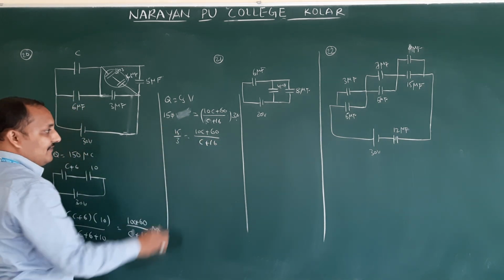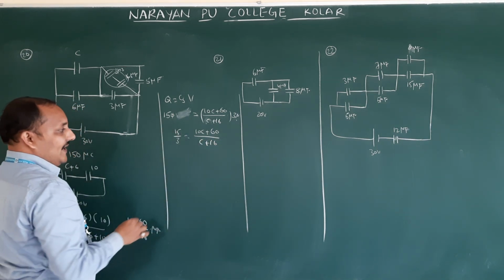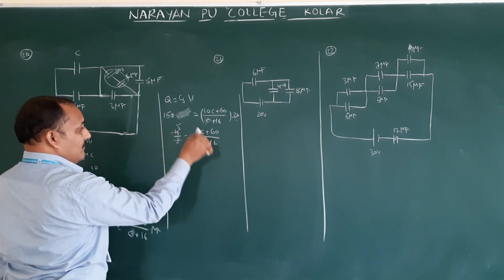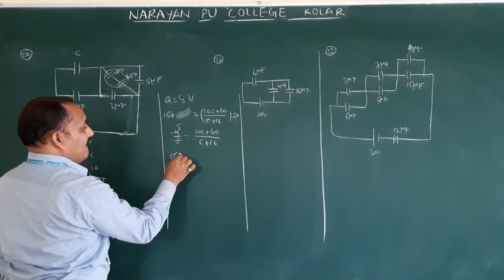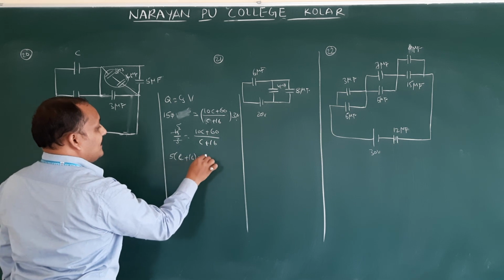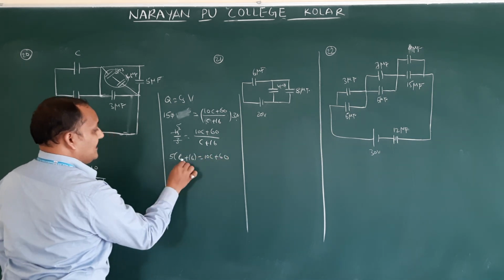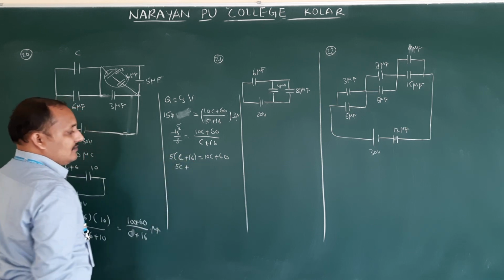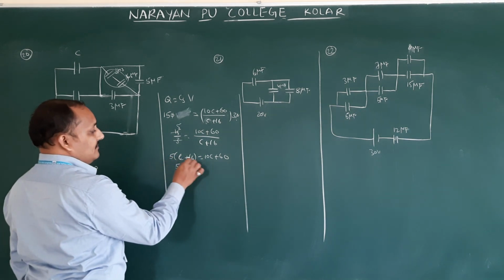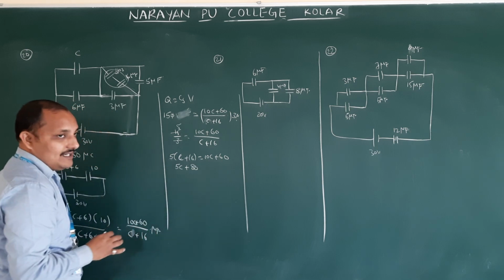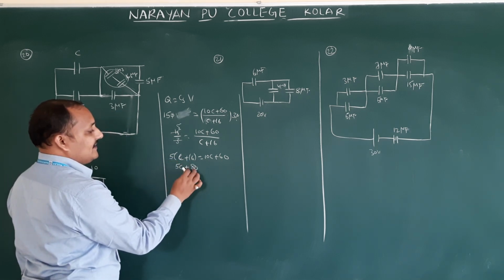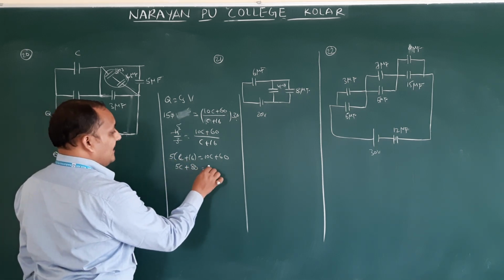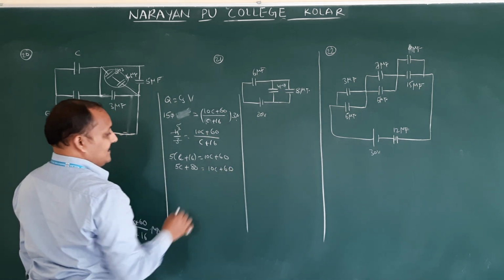5 3s are 15. Here how much will you be getting now? 5. So 5 into (C plus 16) is equal to 10C plus 60. So 5C, 5 into C, 5C. And 16 into 5, how much? 6 5s are 30, 1 5, so 80. Therefore 80 is equal to 10C plus 60.